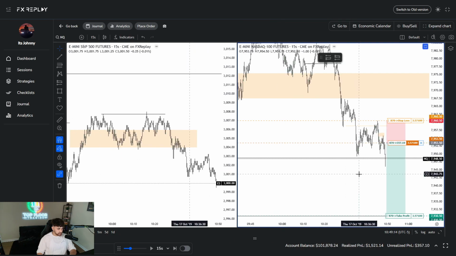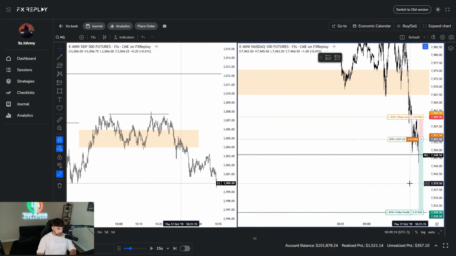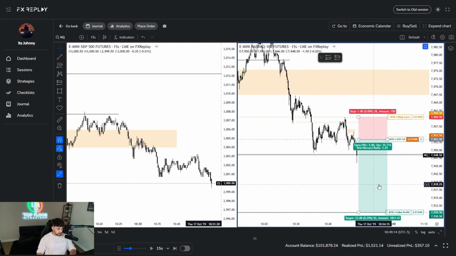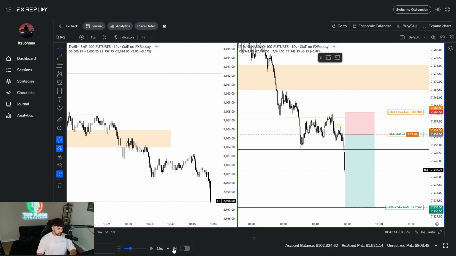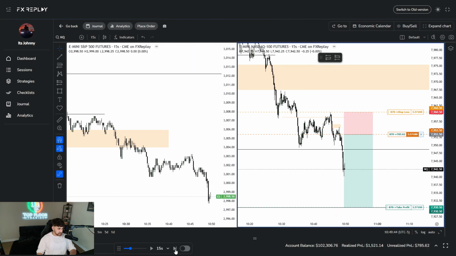Okay, so nice sweep of those equal lows right here that we had marked. And okay, nice follow through here. So this is the type of follow through that I want to see, either at the highs or the lows. This is the type of thing that I'm trying to see.